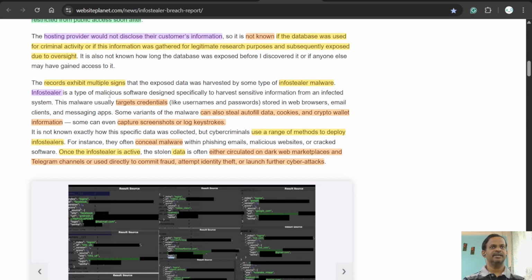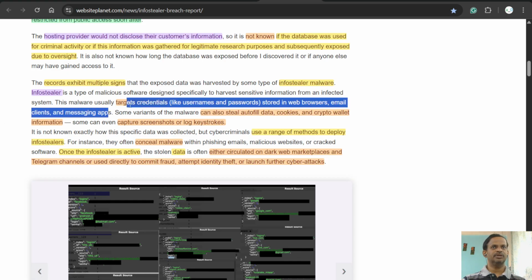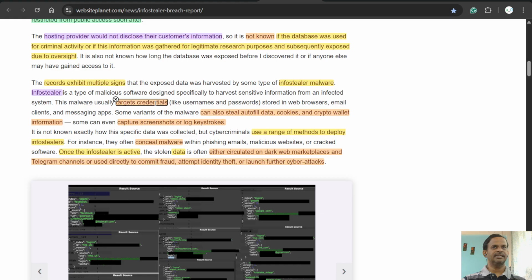It targets credentials, usernames, and passwords stored in web browsers, email clients, and messaging apps. Some variants of the malware can also steal autofill data, cookies, and crypto wallet information.